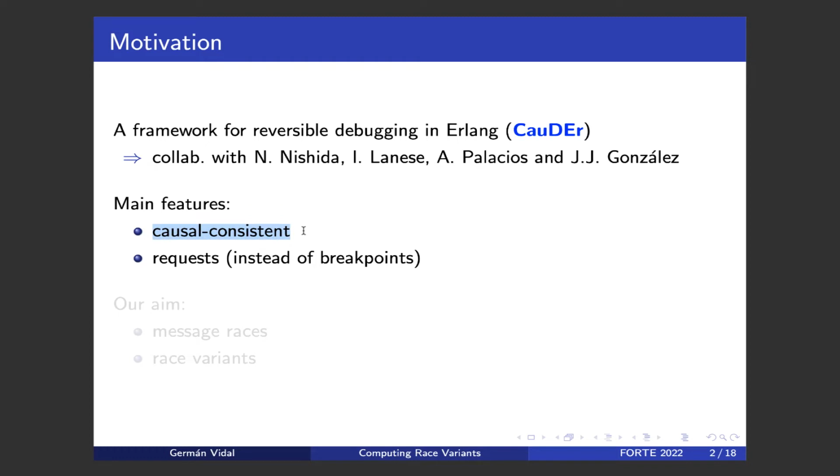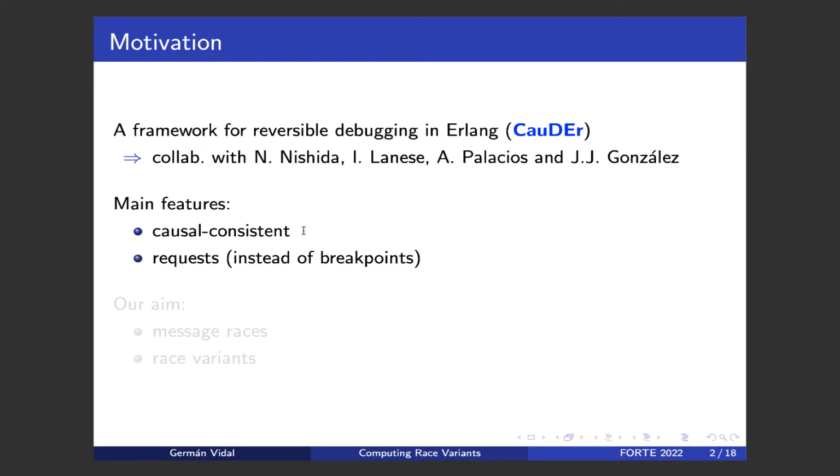First, we consider what is called causal-consistent reversibility, which means that we don't need to explore a computation backwards in exactly the opposite order of the corresponding forward computation, but we let the user focus on undoing the actions of any arbitrary process, as long as before undoing an action we first undo all the consequences of these actions. That means, for instance, before undoing the spawning of a process, we should first undo the actions of this process. Or before undoing the sending of a message, we should undo the receiving of this message.